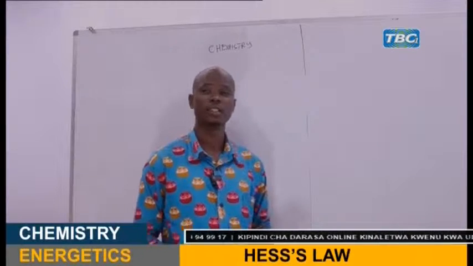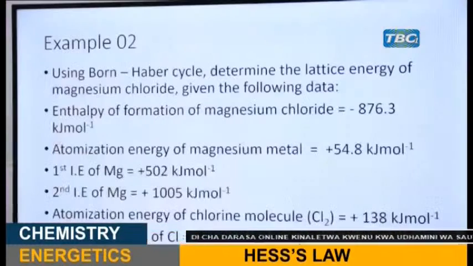Now, my dear students, welcome to the second example. The second example says, using the Born-Haber cycle, determine the lattice energy of magnesium chloride given the following data. The first data: the enthalpy of formation of magnesium chloride is negative 876.3 kilojoules per mole.